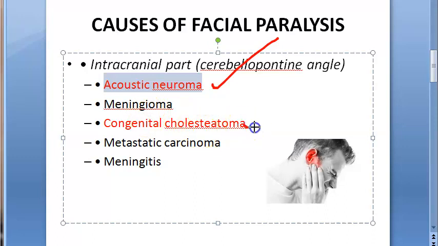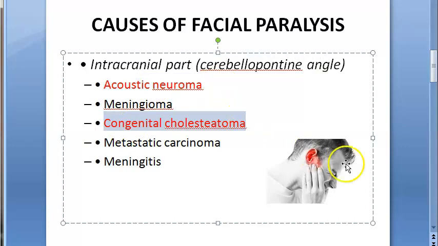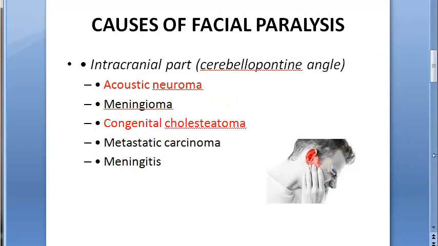Then congenital cholesteatoma, where it will be here. This you know. Meningioma, metastatic carcinoma, meningitis. All these, meningitis and all, are complications of some ear infections. But anyways, we are going direct. Acoustic neuroma, congenital cholesteatoma. We'll select these two.